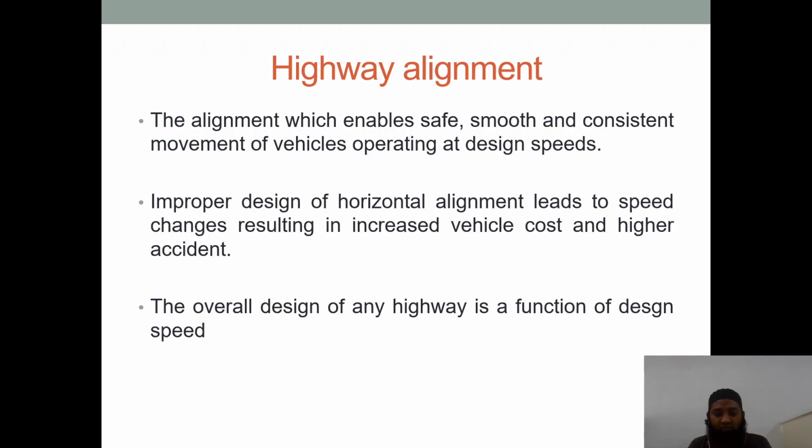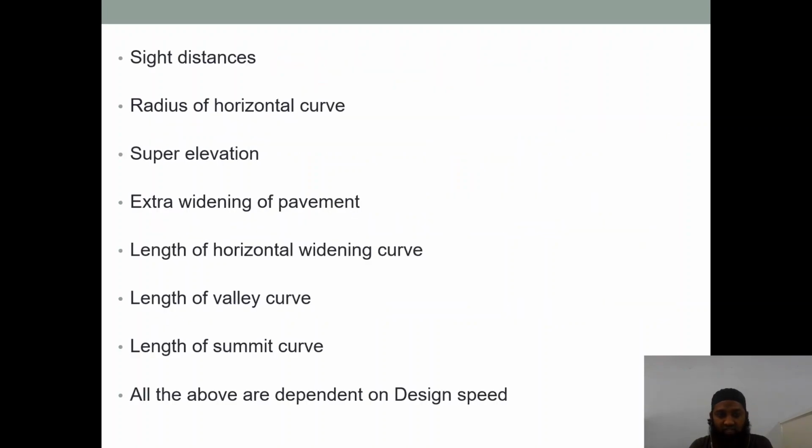The overall design of any highway is a function of design speed. For designing any highway, it is a function of design speed. We'll see sight distances, radius of horizontal curve, super elevation, extra widening of pavement, and length of horizontal widening curve. Sight distance: we want a good sight distance while overtaking, or when a curve is coming. The radius of the horizontal curve should be proper. If a steep curve has been given, this might lead to accidents also.